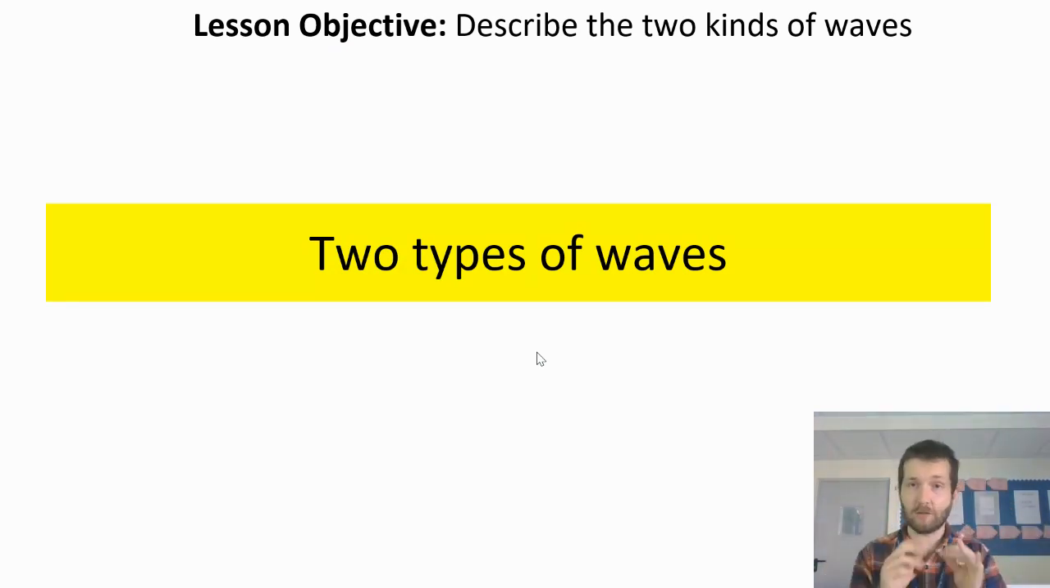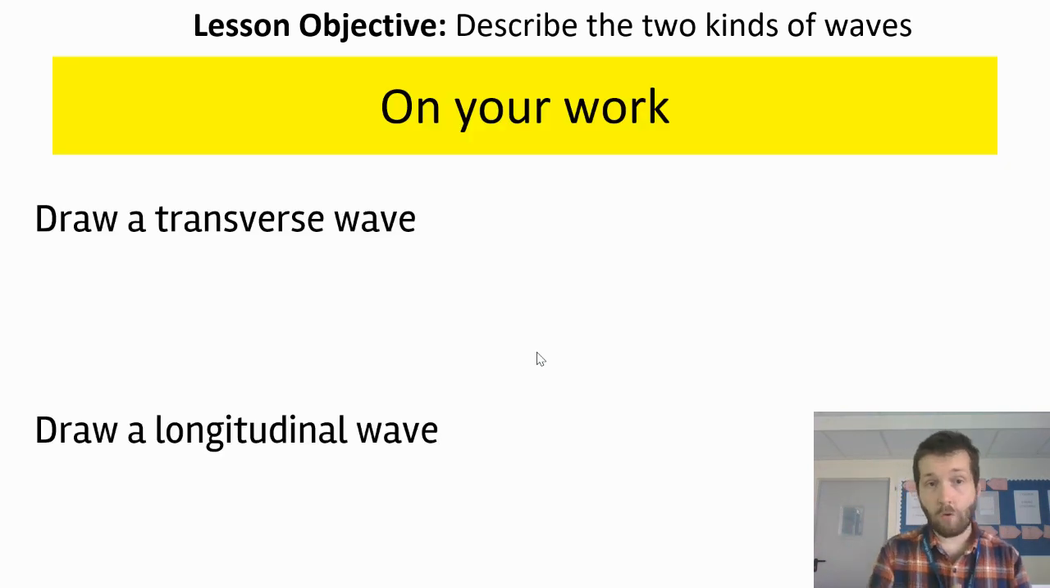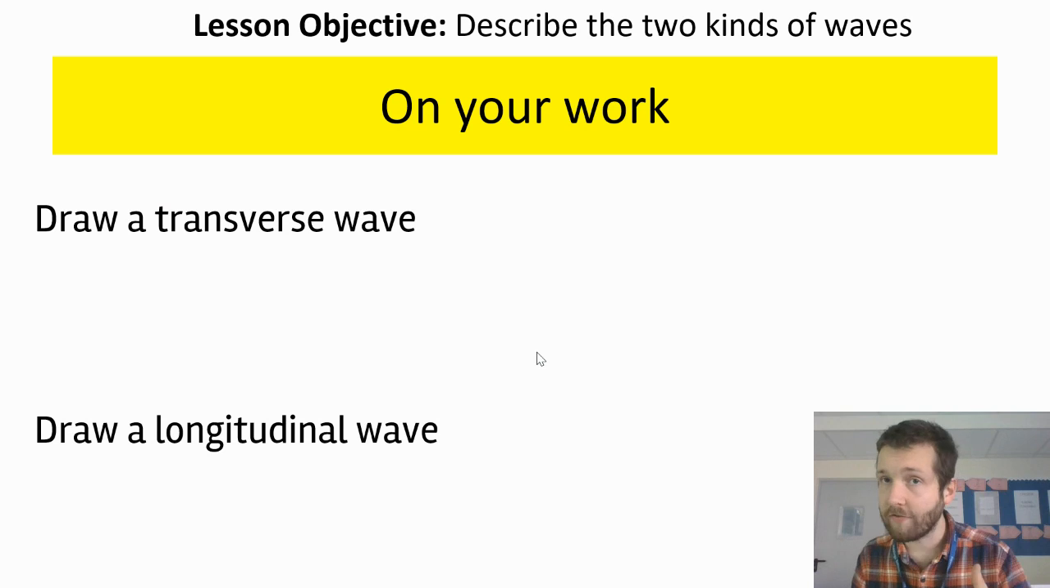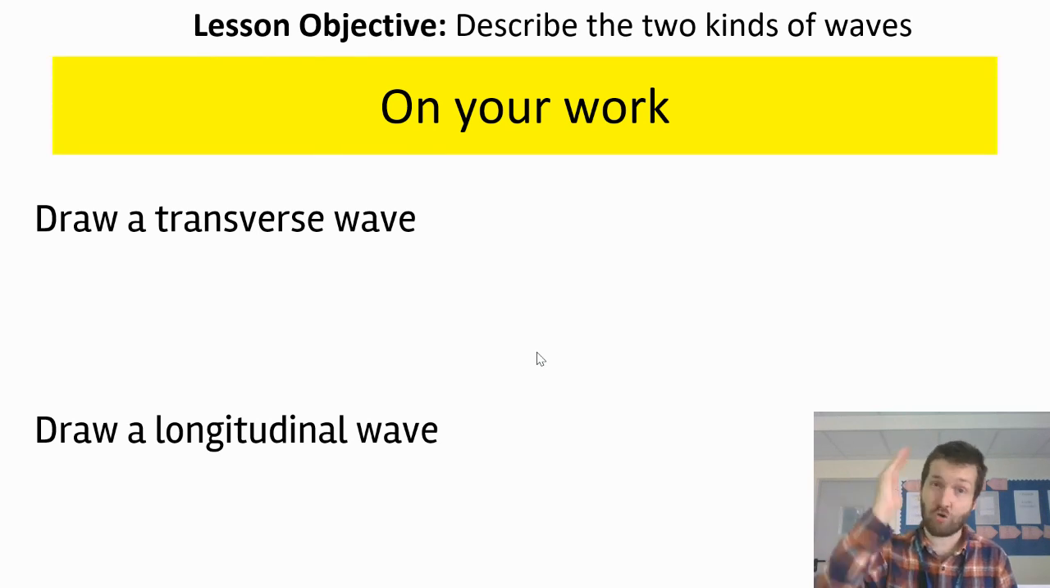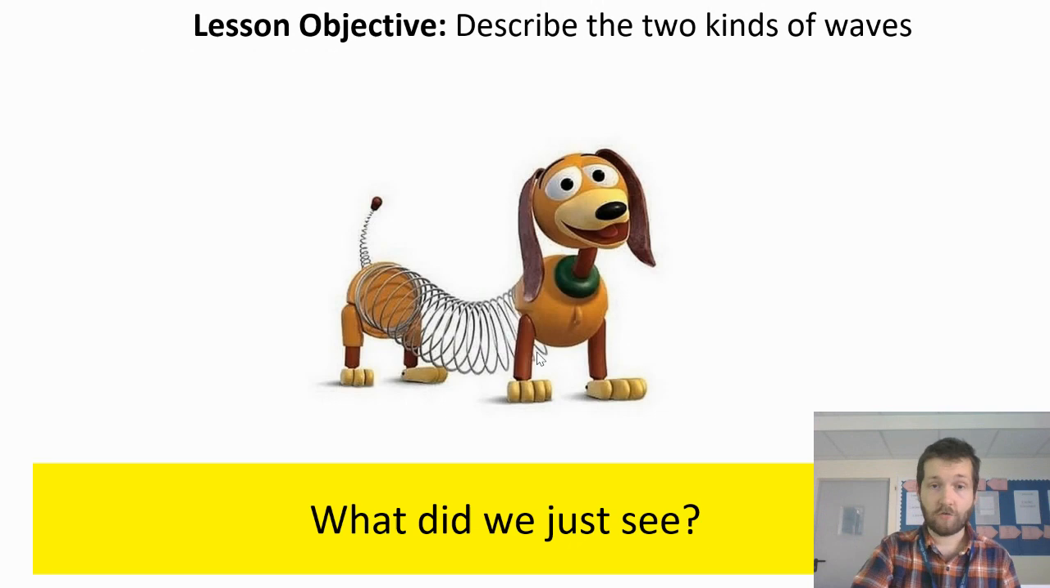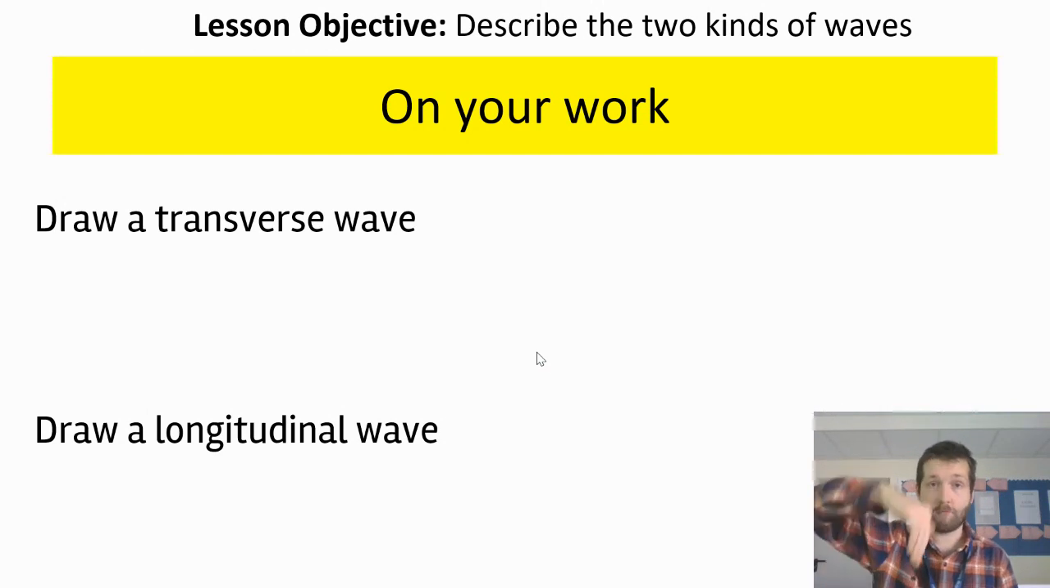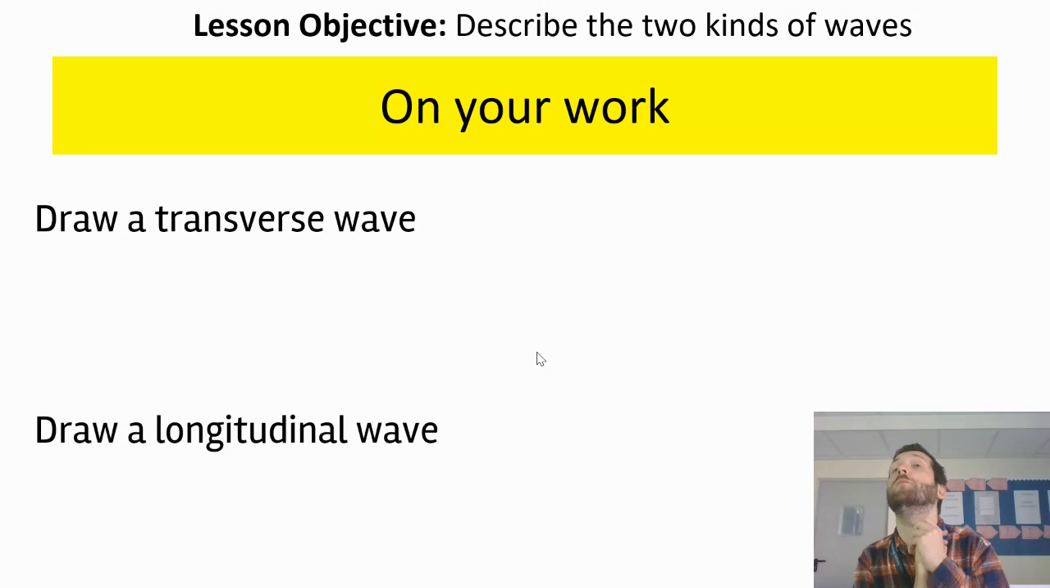So we need to be able to describe the two types of waves. It says that at the top, doesn't it? First one we need to describe is one called a transverse wave. I'd like you to draw what I'm doing right now. Transverse means we're moving up and down. Transverse means across. Okay, so here's a transverse wave that I'm drawing, going up and down like that. A transverse wave is something that goes across.